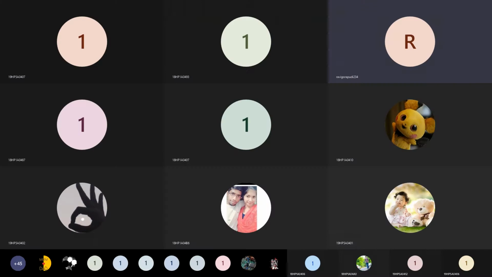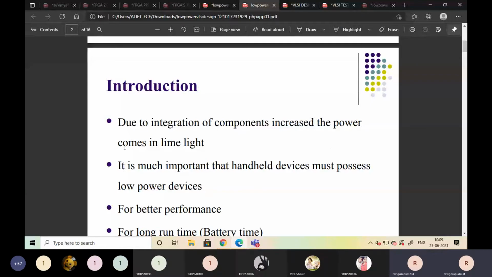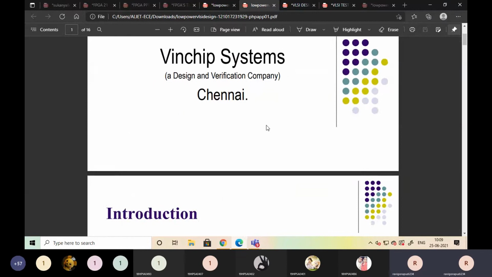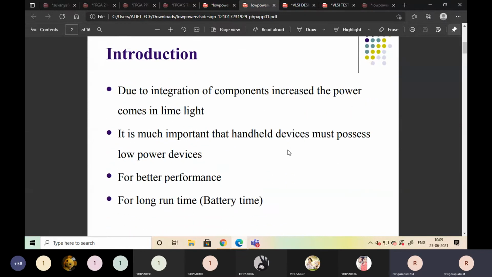So in low power VLSI design, in the last class we discussed the introduction regarding low power VLSI design. Again, we'll go through some more points regarding why we have to discuss low power. Due to the increased integration of components,